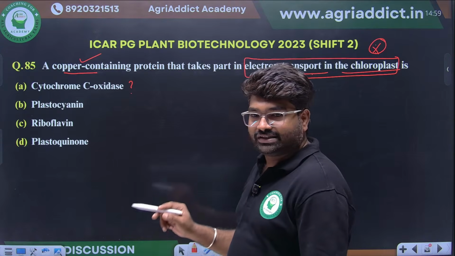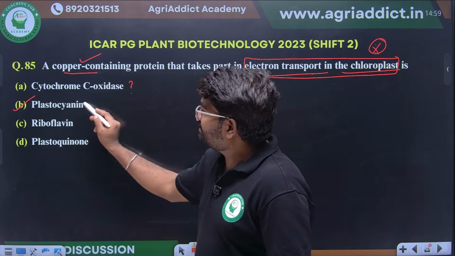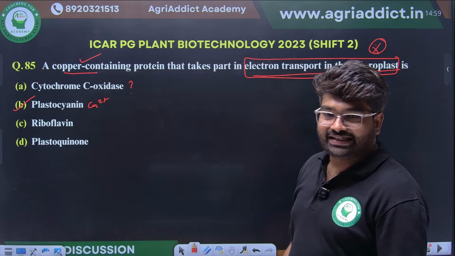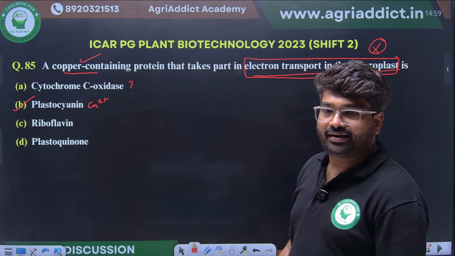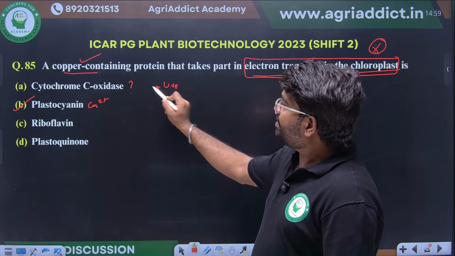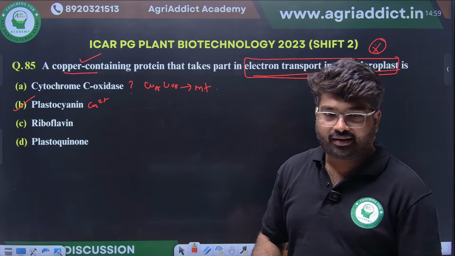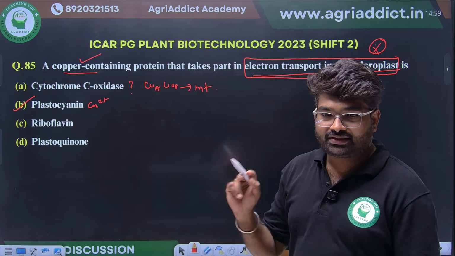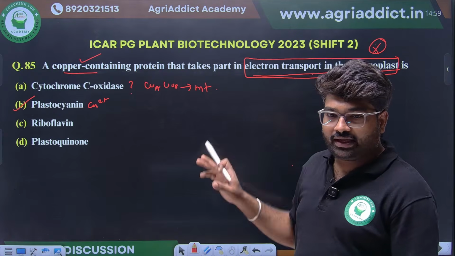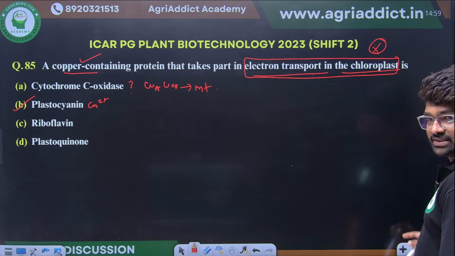Chloroplast means what? Plastocyanin in chloroplast. Cytochrome C oxidase, that is also copper containing only. Copper A, copper B will be there. But that will be present in mitochondria. Clear? Just comment yes or no. So you have to read the question properly there. Yes, clear.